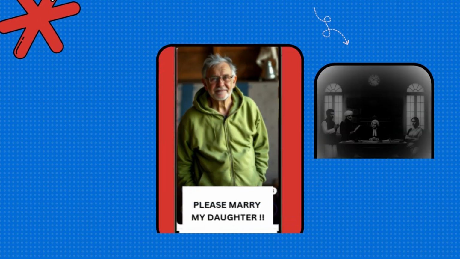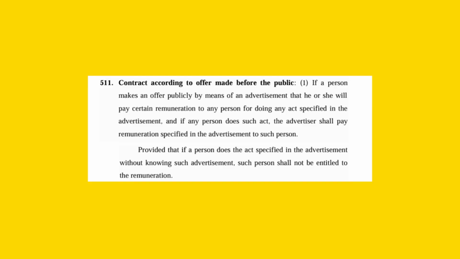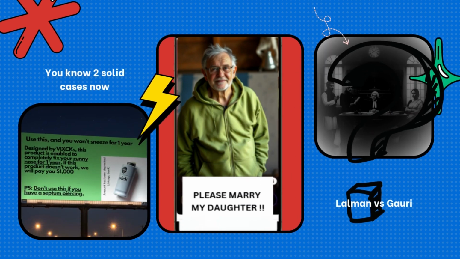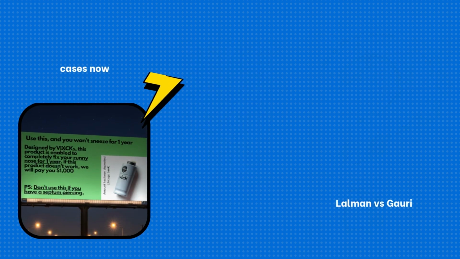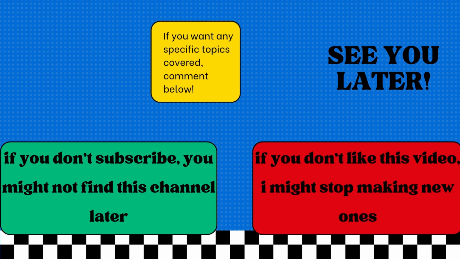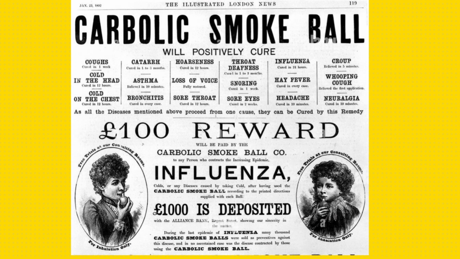Especially if you look at section 511: if a person makes an offer publicly by means of an advertisement that he or she will pay certain remuneration to any person for doing any specified act which has been specified in the advertisement, and if any person does such act, the advertiser shall pay remuneration specified in the advertisement to such person. So guys, we've already looked at it. We know that Carlyle versus, we know that you get it in this case. Now this exact thing happened in Carlill versus Carbolic Smoke Ball, whose facts are very similar.